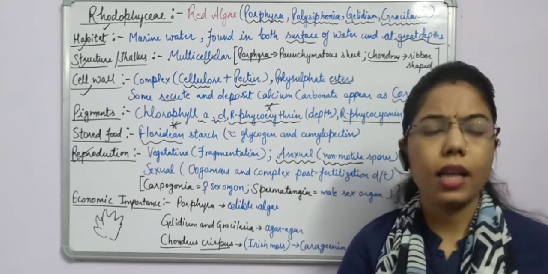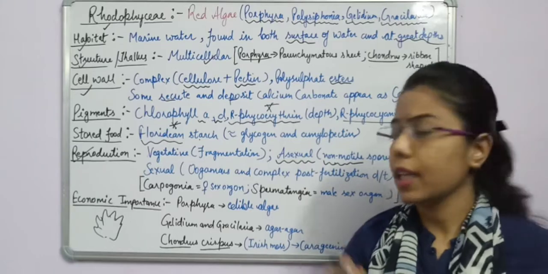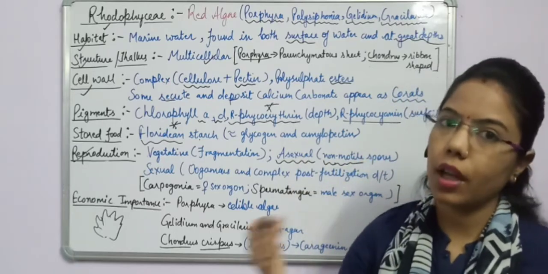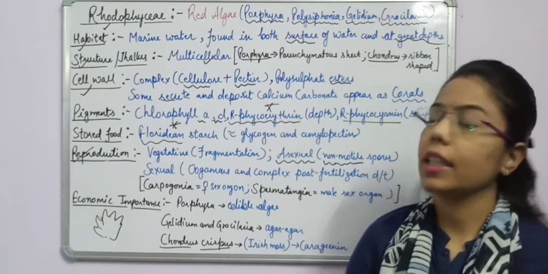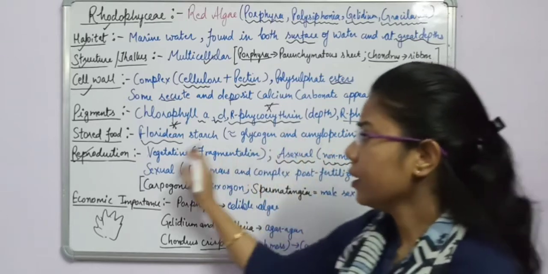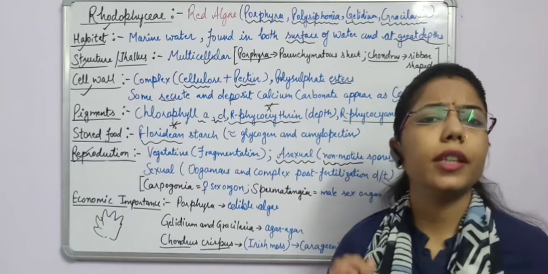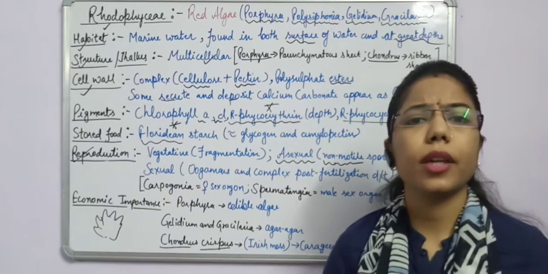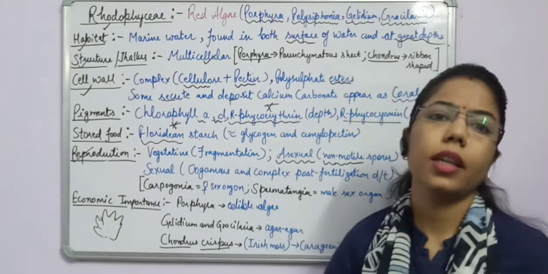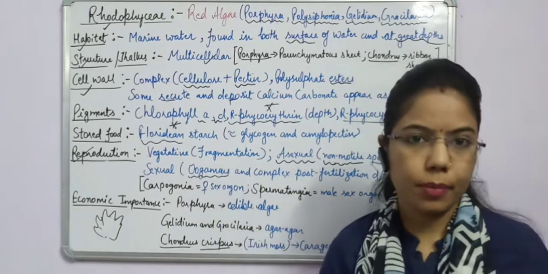Right? If I ask what is there in the Rhodophyceae asexual method, you will say that it is non-motile spores. While in case of other Chlorophyceae and Phaeophyceae, these are motile spores. Okay. Another method is the sexual method. In the sexual method, we have done three types: isogamous, anisogamous and oogamous.